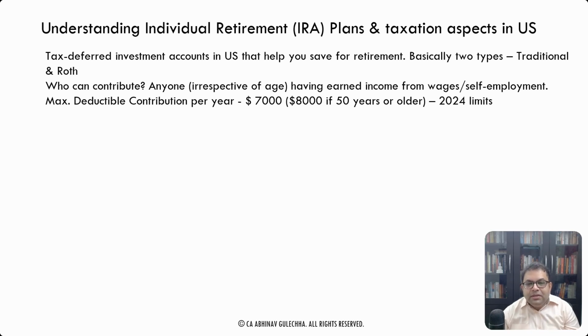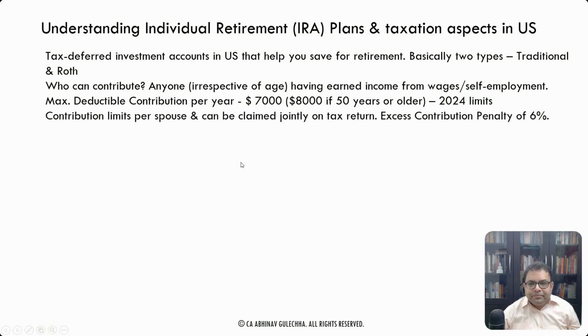So it is $7,000 per year for those less than 50 years of age, and $8,000 if you are 50 years or older. This is the maximum contribution. This is the combined contribution limit for Roth or traditional. Whatever you want to invest, for the deductible portion, this is the limit. Contribution limits are per spouse and can be claimed jointly on the tax return. Excess contribution penalty is 6%.